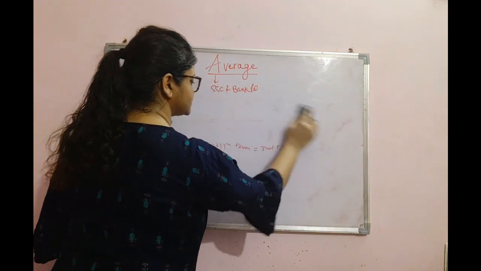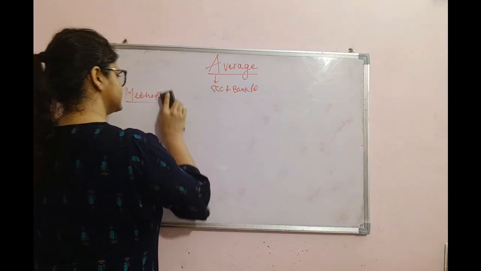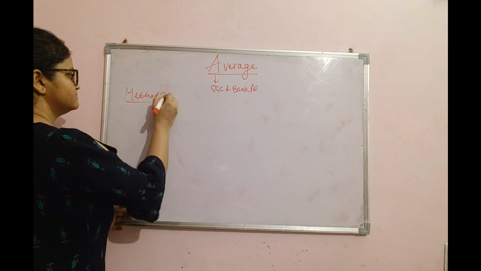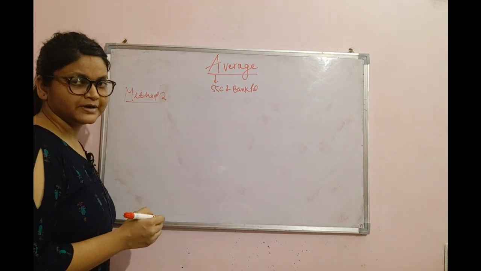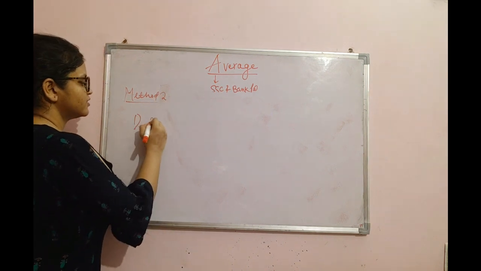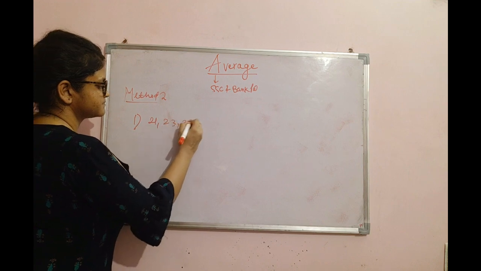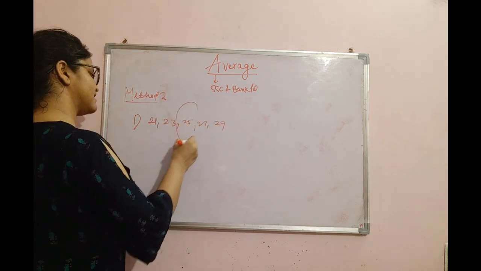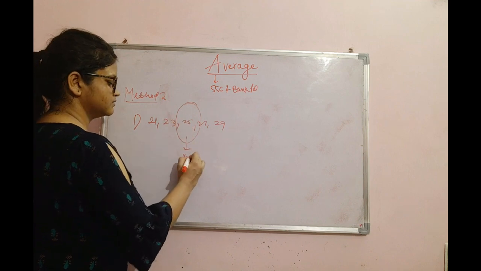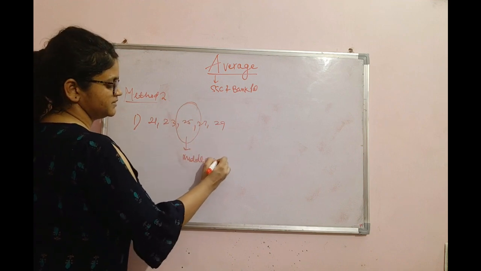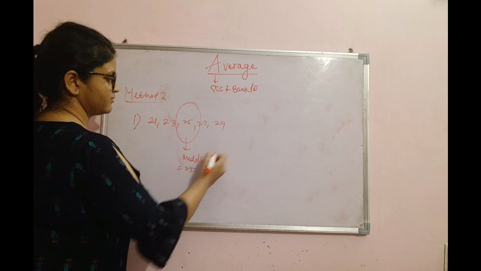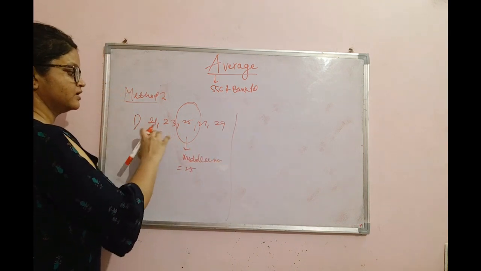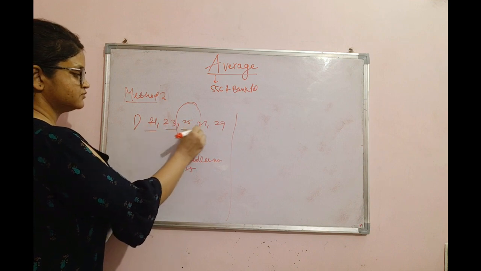And the second method which I'm talking about is very simple. Let's see what that method is. I will be taking you directly to the questions. If I talk about this question, okay, so the average would be the middle number. Average would be 25.